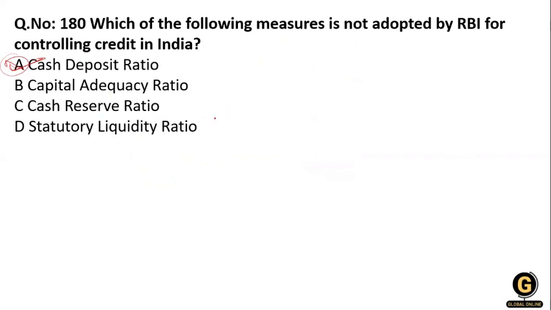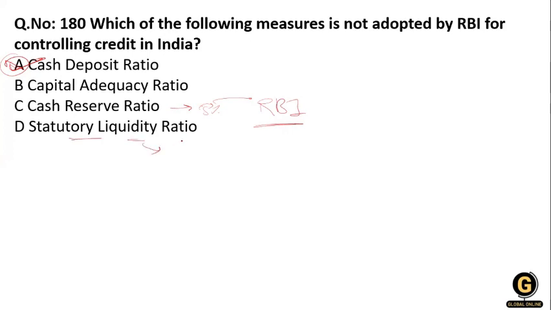So what is CRR? CRR is the amount of the total deposits that a bank has to maintain with the RBI as a certain percentage. So this is CRR. What is SLR? SLR is the statutory liquidity ratio.